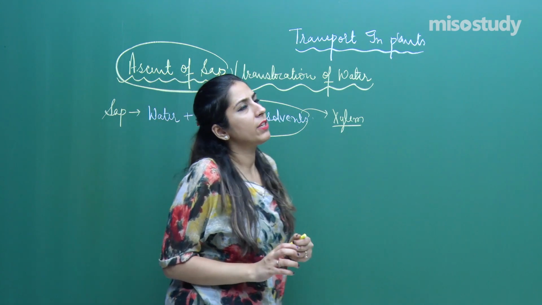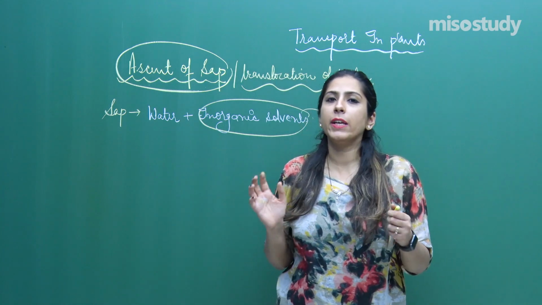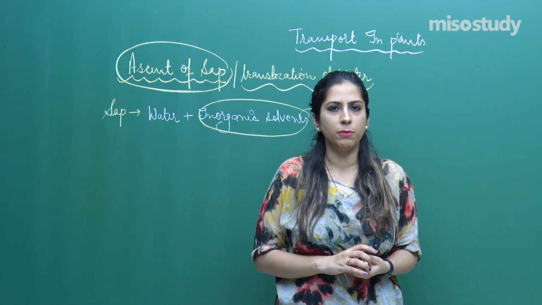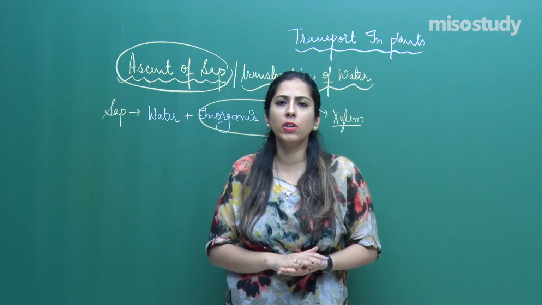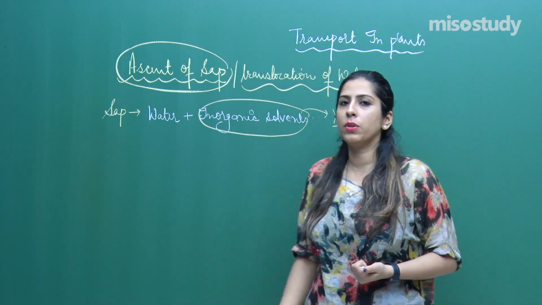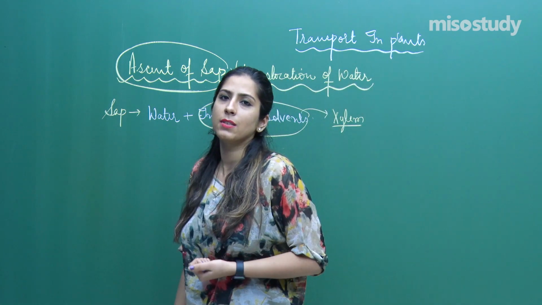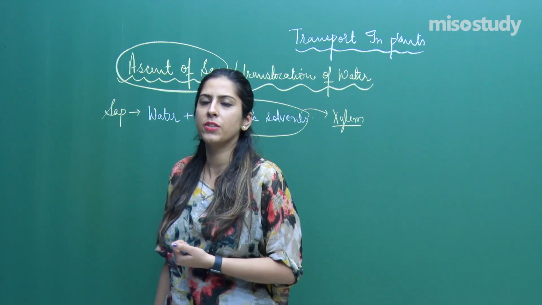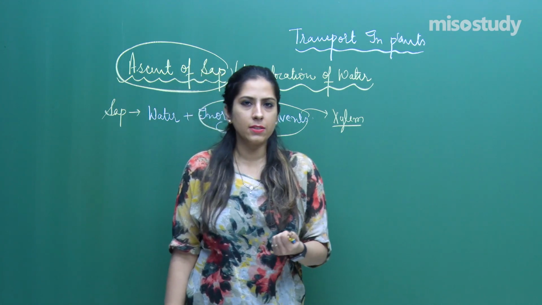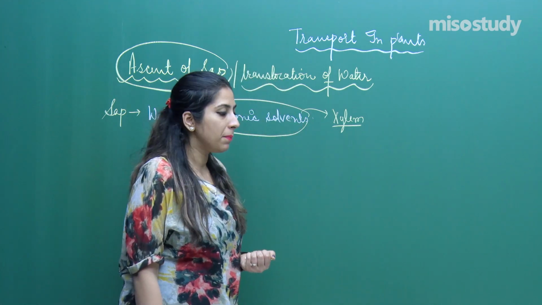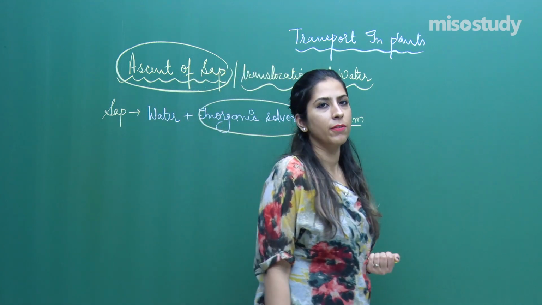Now, when we talk about the translocation of water, various theories have been put forward. The most accepted theory is the transpiration pull theory or cohesion tension theory, right? This is the most accepted theory. But before that, many theories were given, right?